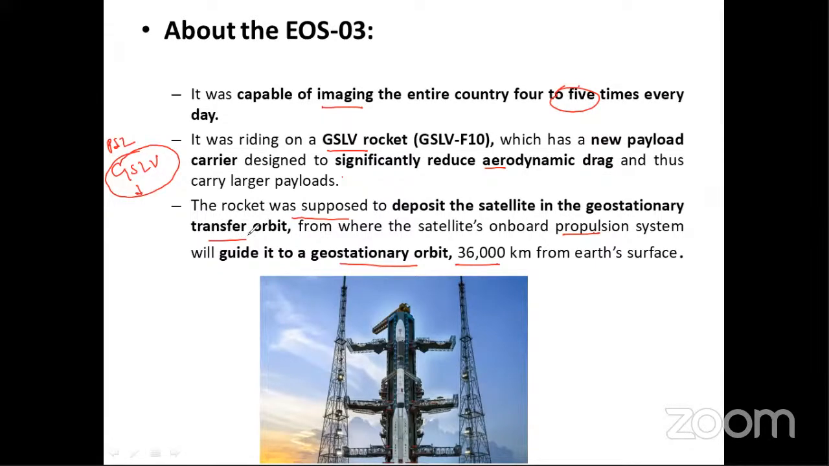Why is it called stationary? The meaning of the word stationary is that the orbital speed of the satellite is similar to the rotation speed of the Earth. That's why these satellites look fixed in space, but they are always in motion, and the rotation speed of the satellite is similar to the rotation speed of the Earth. This is why it is called a geostationary satellite.